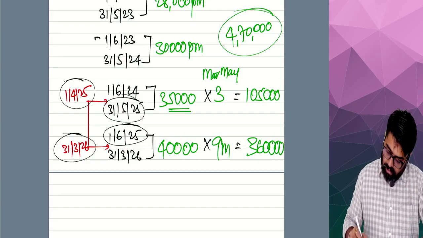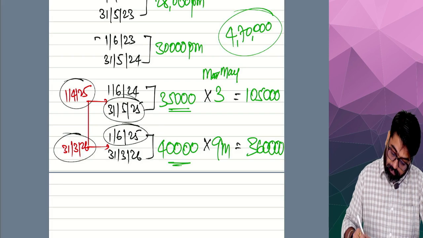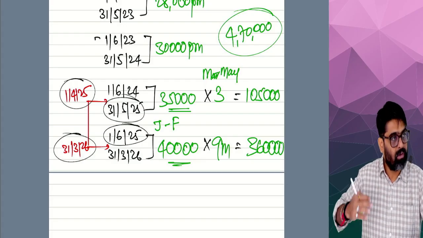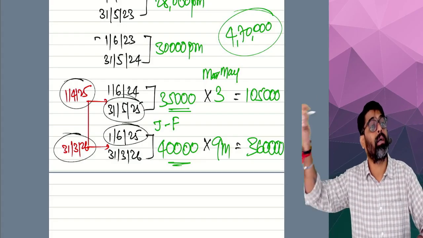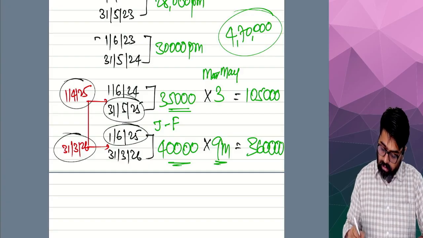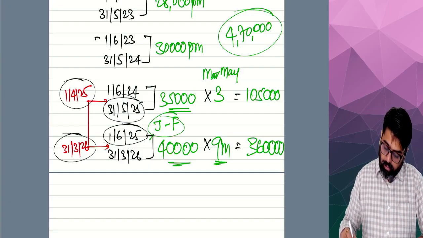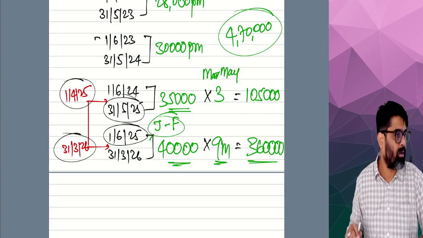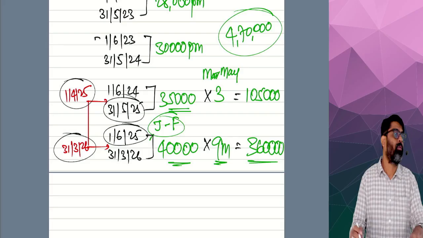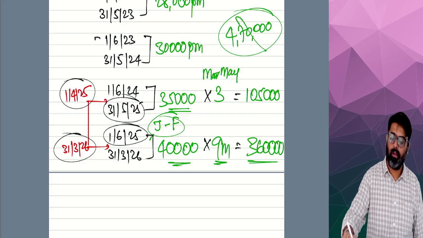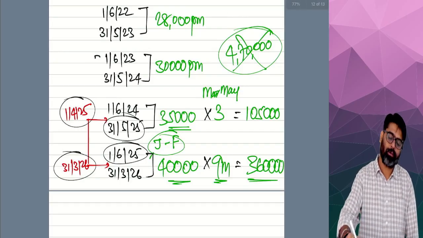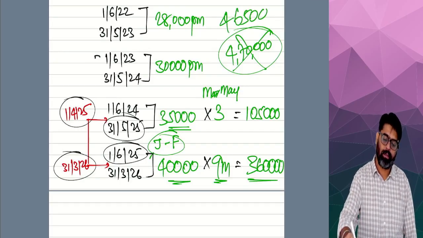And 40,000 salary from June to February only, because this year's March 40,000 will become due in the next year. So for these 8 months, the salary from June to February will become due in this year, so it will be taxable in this year. 3,60,000 plus 1,05,000, 4,65,000. If you calculate 470, your answer will be wrong. Here your answer should be 4,60,000.